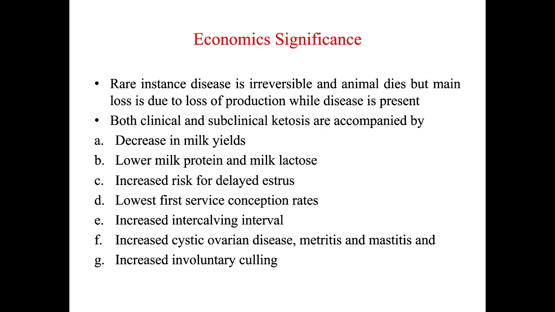Lowest first service conception rate. So first service conception rate will be lowest. Increased intercalving interval. Intercalving interval is being increased. Increased cystic ovarian disease, metritis, mastitis. So the animal may develop some ovarian disease like cystic ovary, or some uterine disease, metritis, or some teat infection like mastitis.